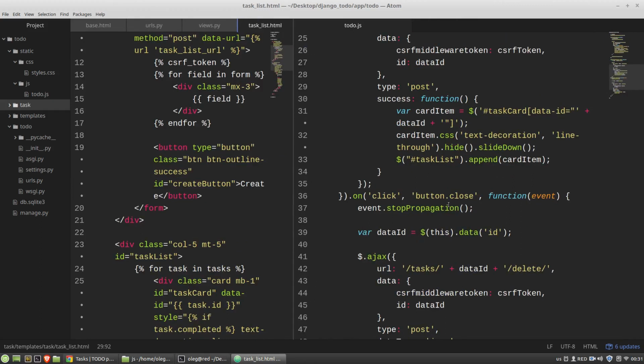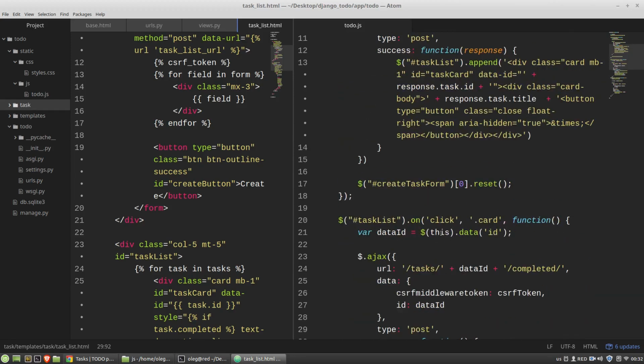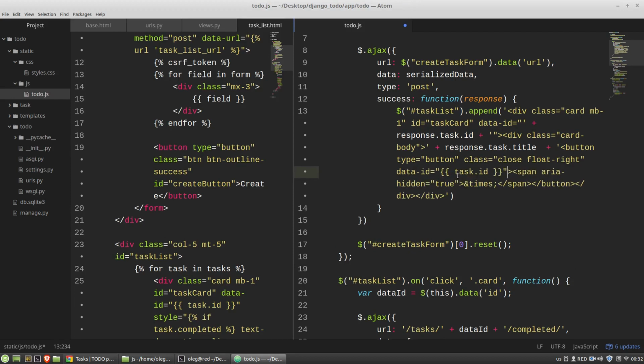Because this button has no data ID and the data ID gets an undefined value. Or we should here get the parent element. So the button will have data ID. Response task ID.